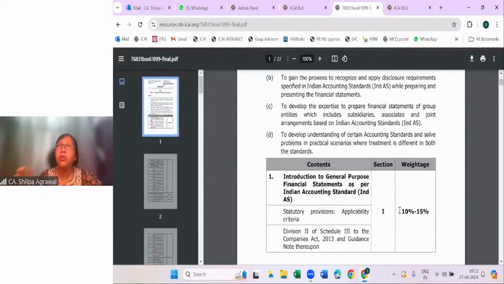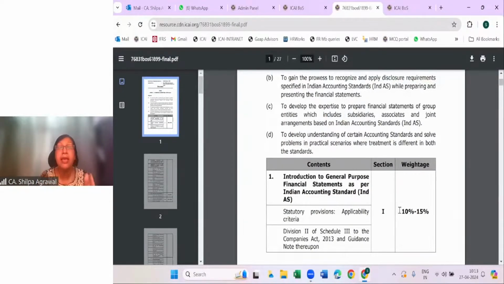So students, though we are giving weightages and we have divided the whole syllabus into sections, it doesn't in any manner say that you have to go for selective study, because your questions will be asked in such a manner that there is compliance with section-wise weightage, but still you won't get an opportunity to skip any particular section, because one question may carry more than one section. If we have 1A and 1B, it may happen that question 1A is from section 5, and question 1B is from section 1. In that manner, you cannot skip any particular section. So as an institute, I would always advise that you don't go for selective study.